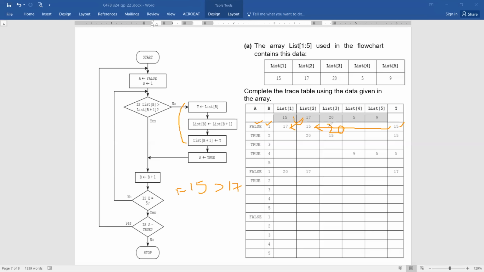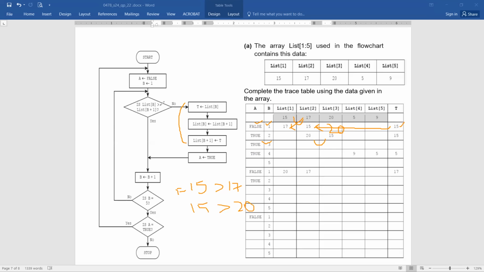So now it is going to be a comparison between 15 and 20. Is 15 greater than 20? Again, you can see the condition is false. So it moves again here. The same process is repeated. 15 moves here, 20 changes the position, and 15 comes back. The value of A is still true. And then you can see B is increased by 1. It becomes 3. Is B 5?